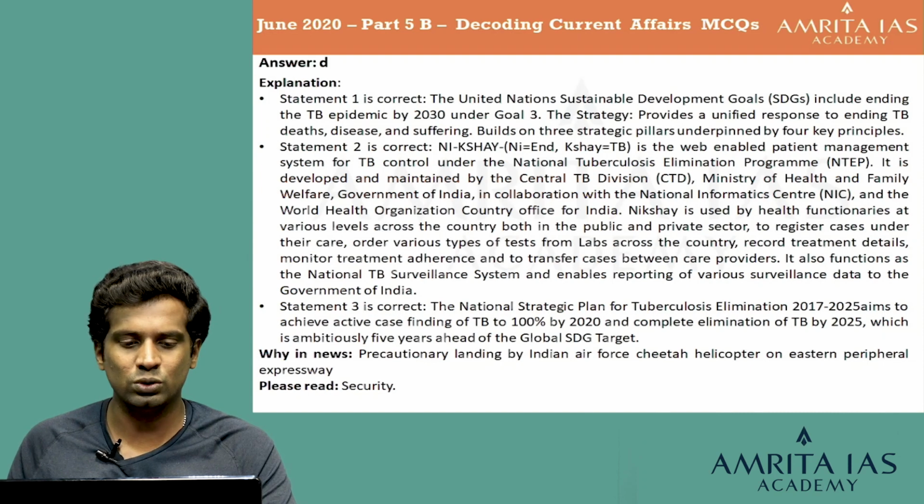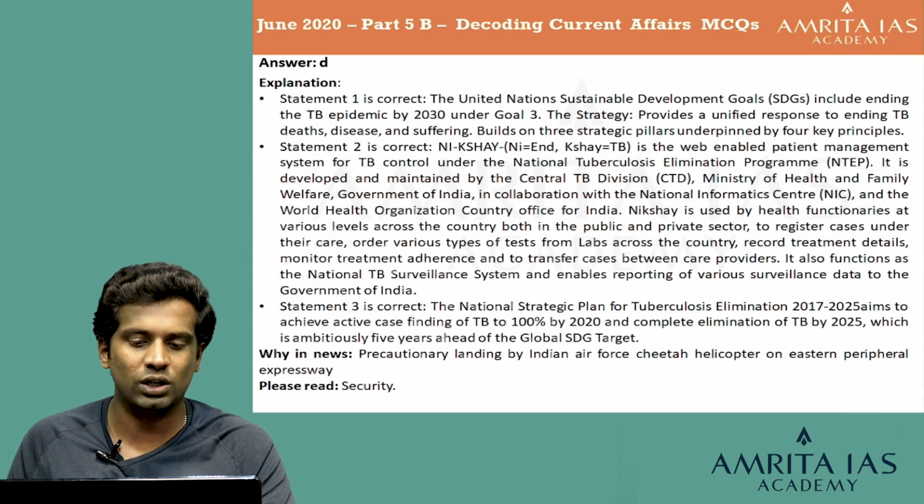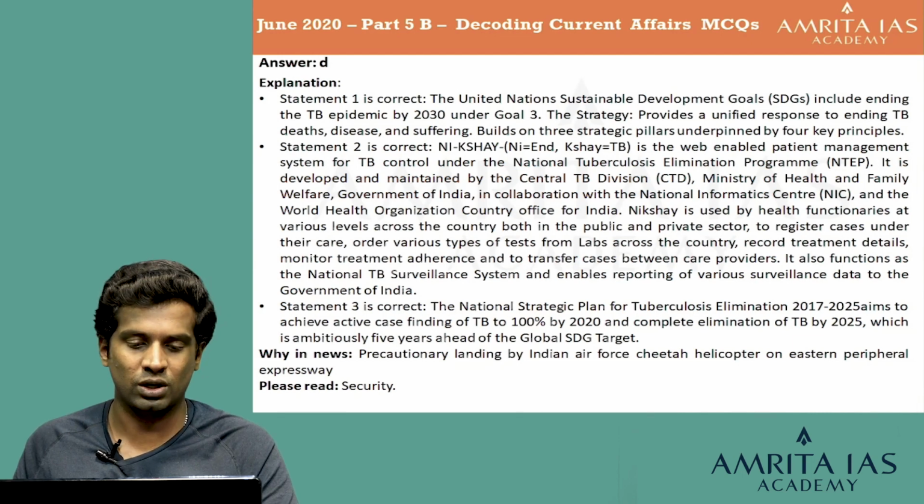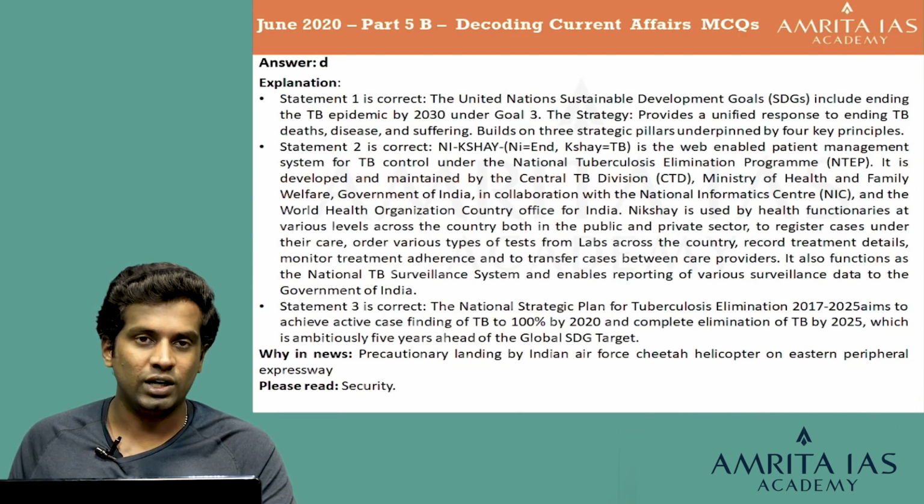The UN SDG includes ending the TB epidemic by 2030 under Goal 3. The strategy is to provide a unified response to ending TB death, disease and suffering. It builds on 3 strategic pillars underpinned by 4 key principles. The second statement is correct, where the idea is NIKSHAY. Ni is end and KSHAY is for TB.